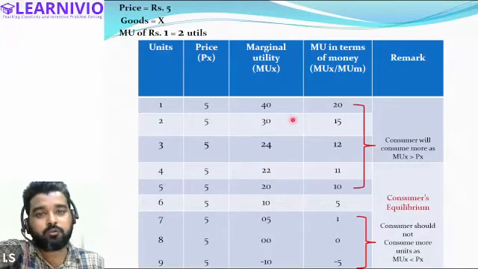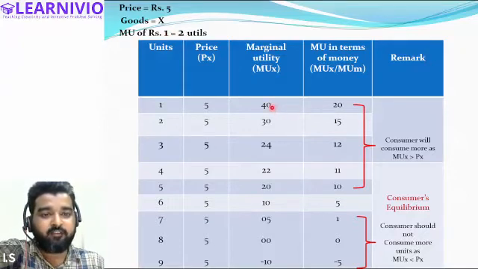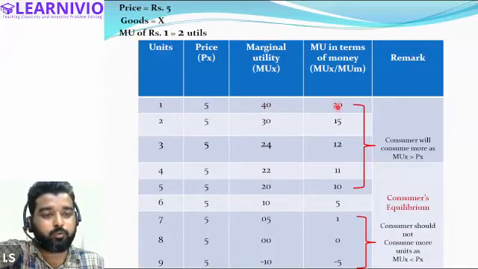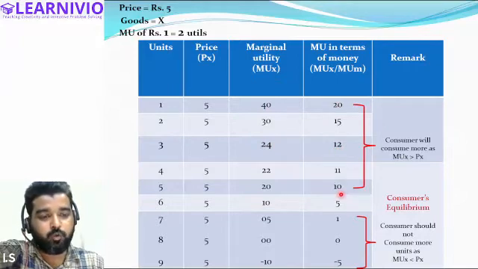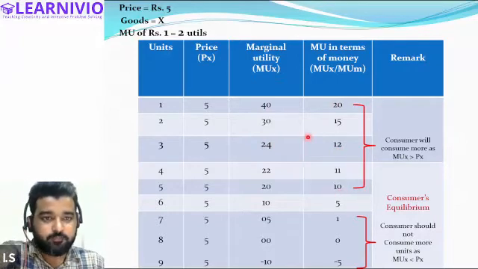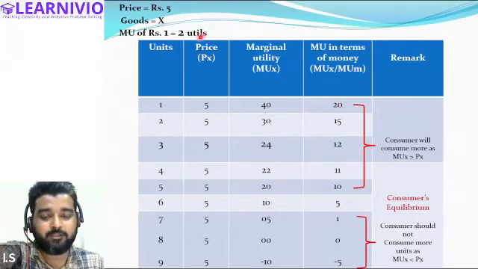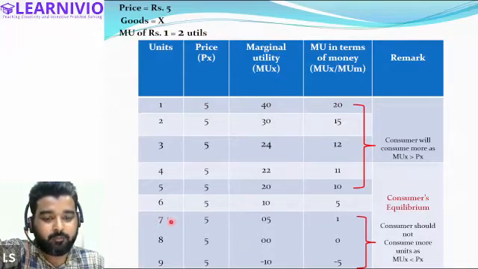Because 1 rupee is equal to 2 utils, we have divided marginal utility by 2 every time. 40 divided by 2 is 20, 30 divided by 2 is 15, 24 divided by 2 is 12, and so on. If you see this column and this price only, you will see that the consumer will be at equilibrium at the 7th unit.